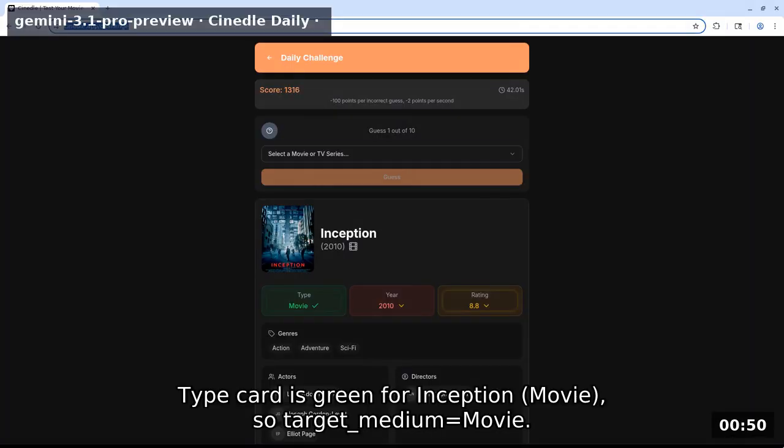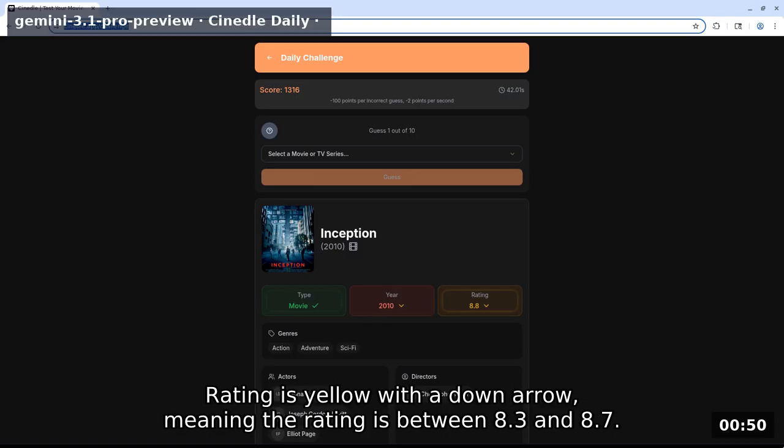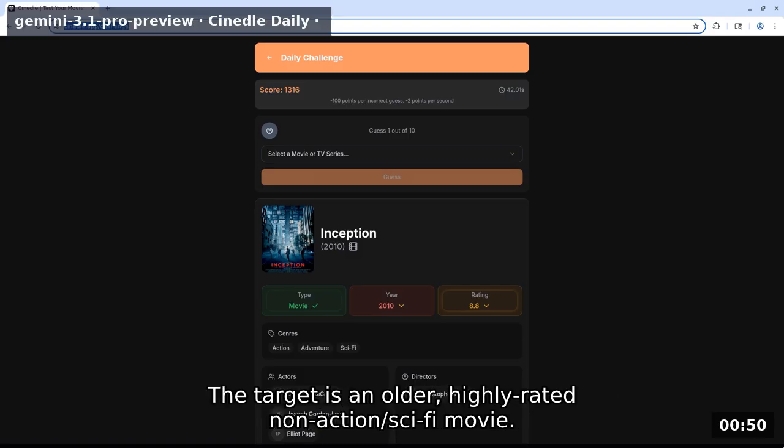Type card is green for Inception movie, so target medium equals movie. Year is red with a down arrow, meaning the target is older than 2008. Rating is yellow with a down arrow, meaning the rating is between 8.3 and 8.7. No overlapping genres: action, adventure, sci-fi, actors, or directors. The target is an older, highly rated non-action/sci-fi movie.